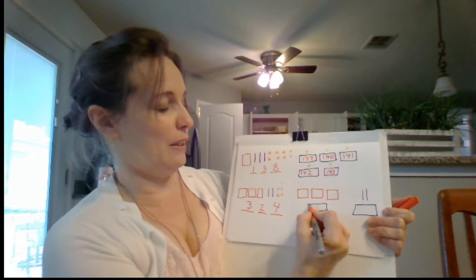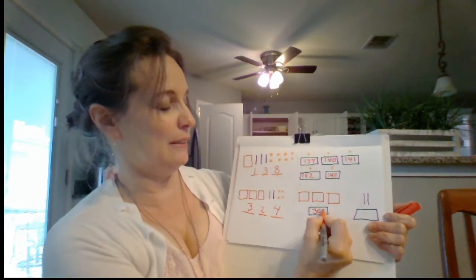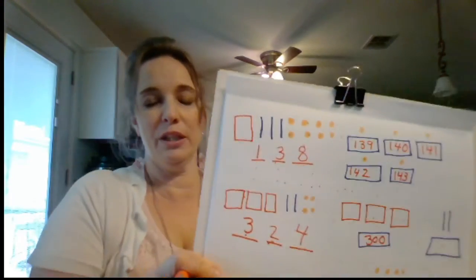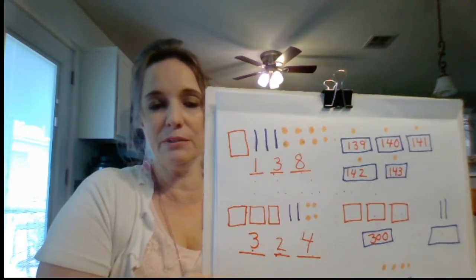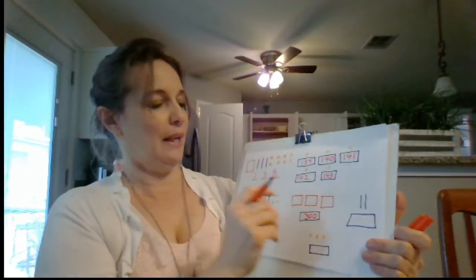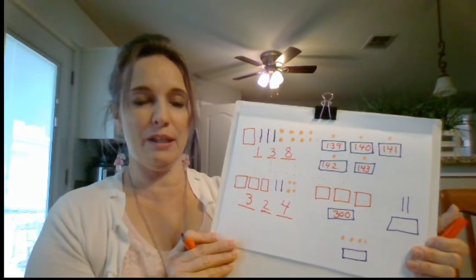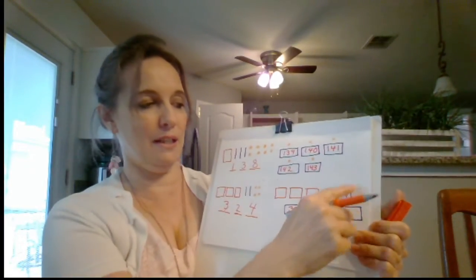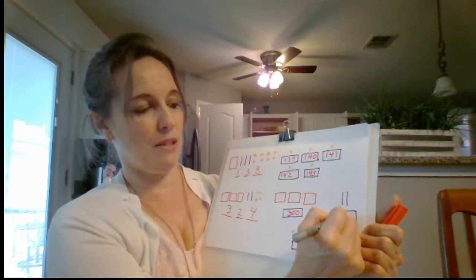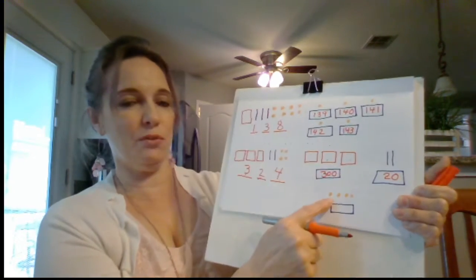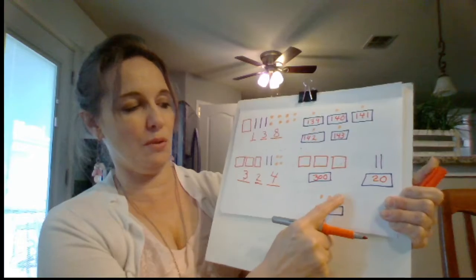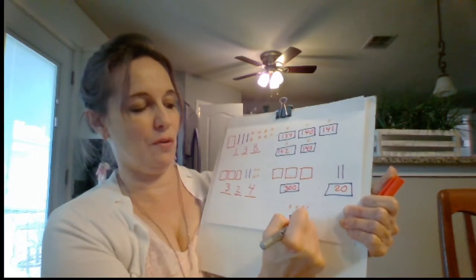All right, so all they want you to do is separate it out. 100, 200, 300. What does that look like by itself? It looks like 300. If you didn't have anything else with it, it would be 300. And what are the 2 sticks? What do they mean? 10, 20. So it means 20. And then what do the ones mean? 1, 2, 3, 4. It means 4.